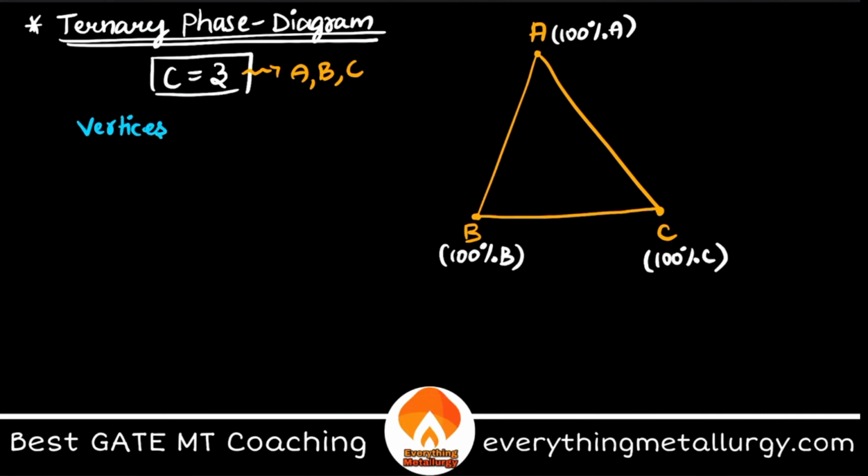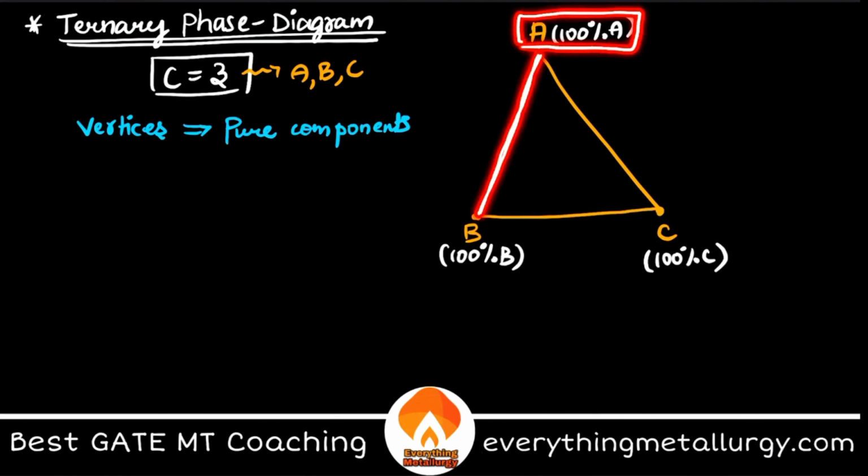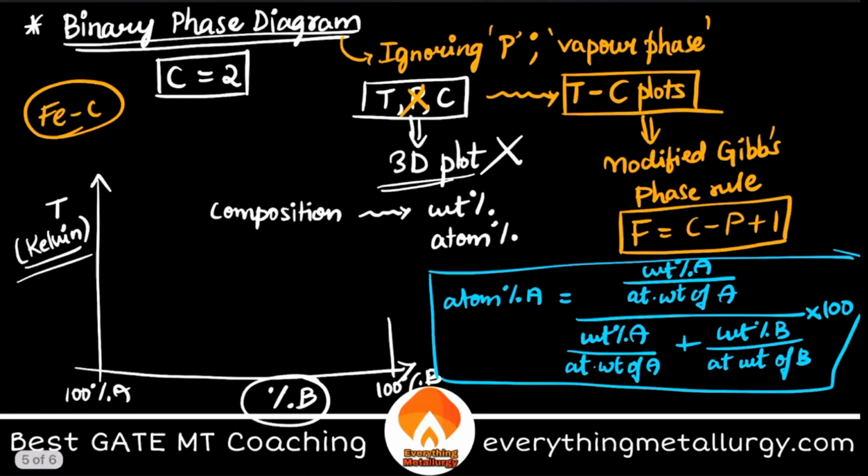that you need to see here is the vertices. You are actually giving pure components to them. Now what about the sides, sir? If you carefully see, what is this? This line, AB, is a side of this triangle. But if you carefully also see, we are relating 100% A and 100% B along this line. That is what we saw in a binary system.